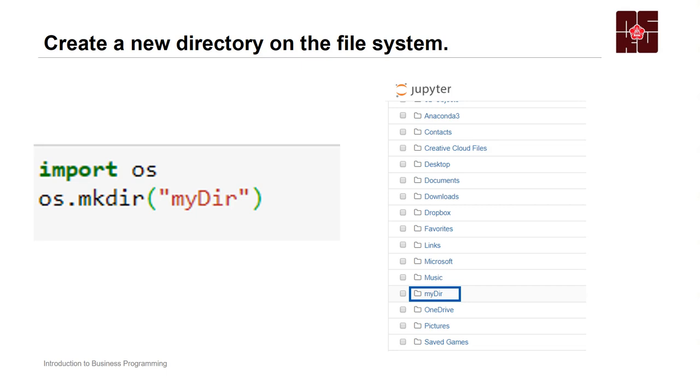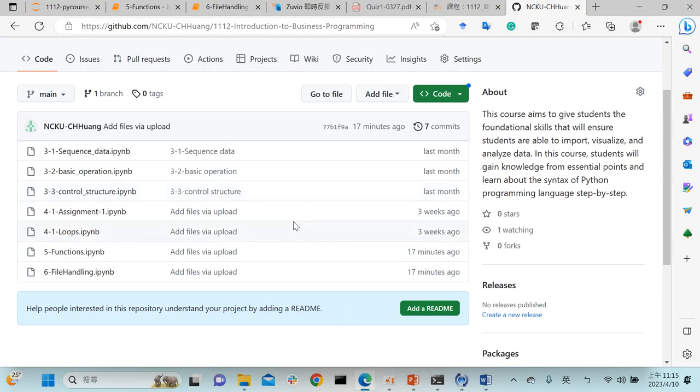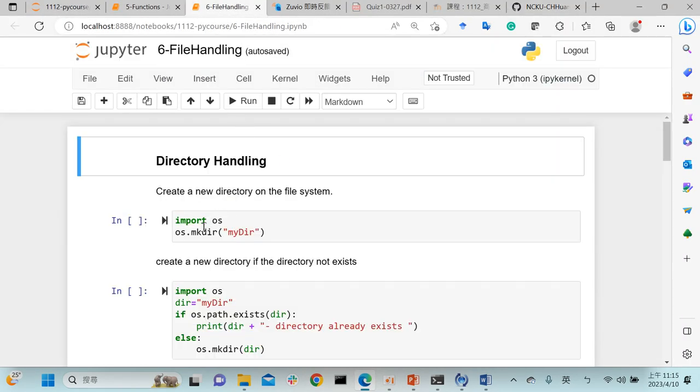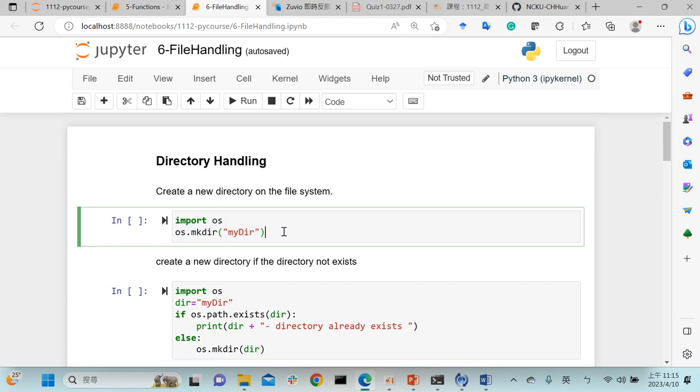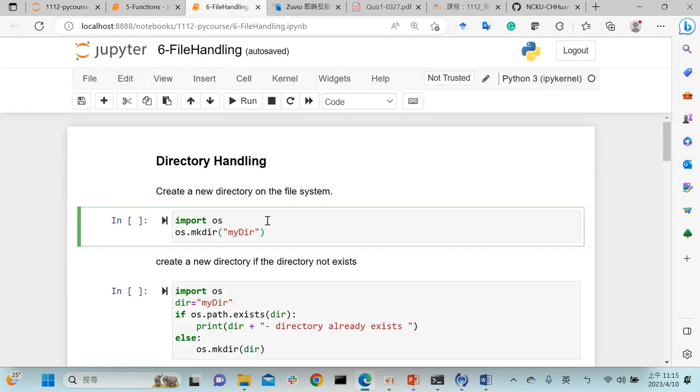When you want to use directory handling, you need to import one thing, which is os. We depend on this package, the os package. It has a function called mkdir. mkdir can help us create a folder. So now we can go to our program. Here is import os and os.mkdir. We run it.